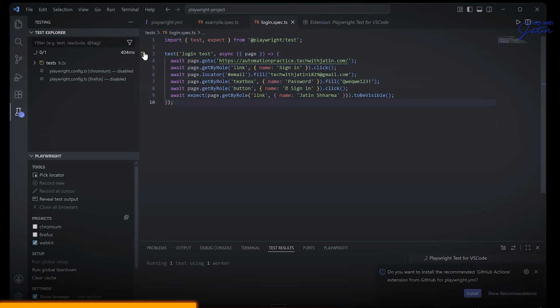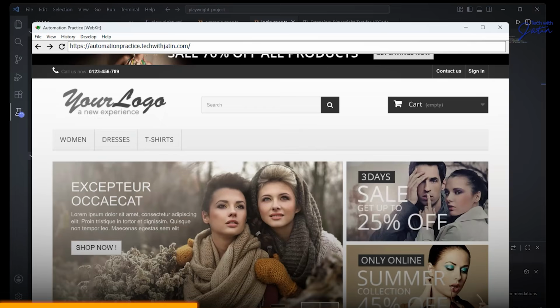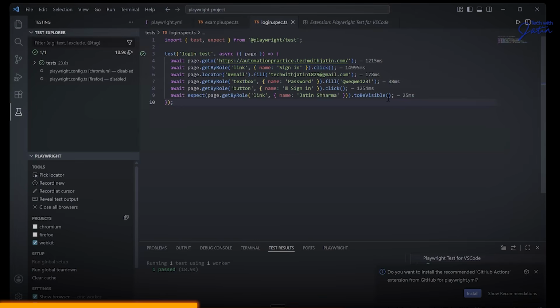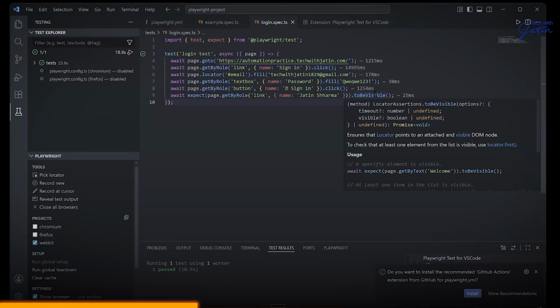Because once you're getting started with something, your main focus is always going to be how can I make the code as small as possible? Because if you're going to have fewer lines of code, technically it's going to be much easier. Okay. So this is something which is working. Yeah, it's working over here. It's going over here and it's performing all those operations.